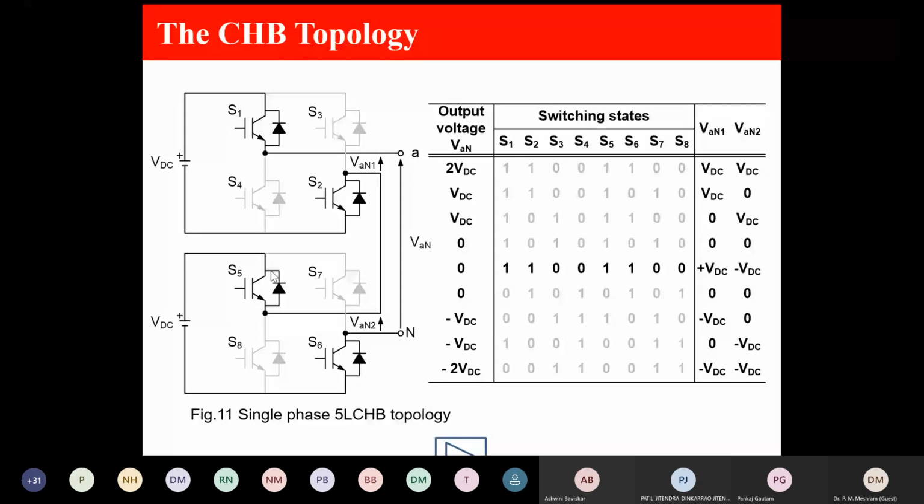Here I make one plus, another minus. Here I make both 0. Here I make one 0, one minus, and similarly you can get it. So this is the single phase structure of the cascaded H-bridge topology.